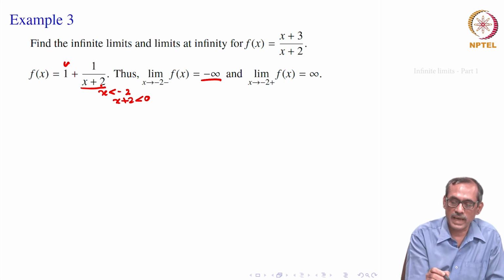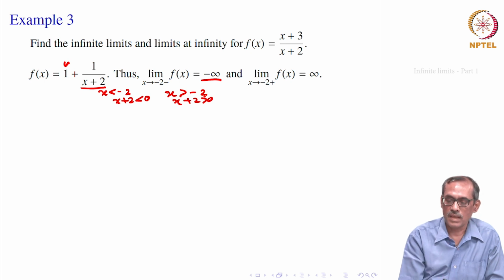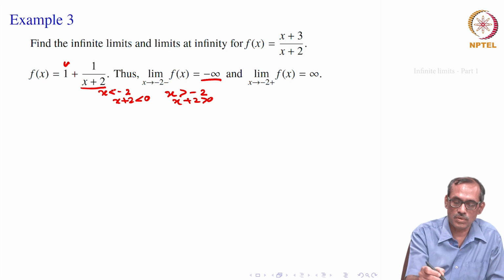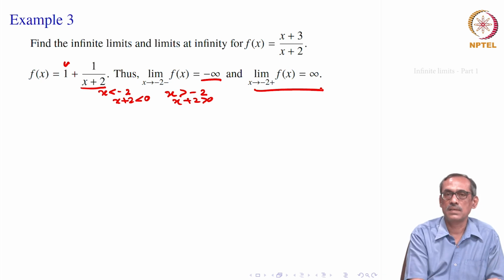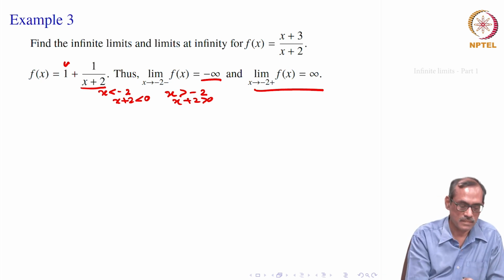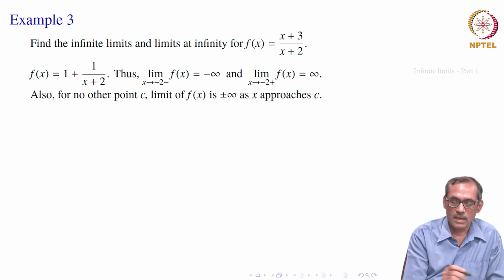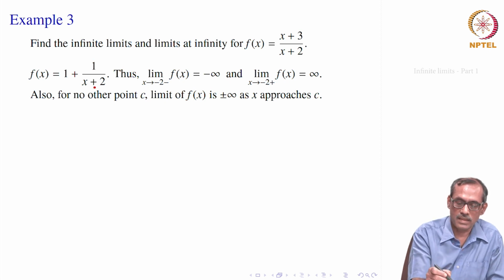Now, when x is bigger than minus 2, that gives x + 2 positive. So, 1/(x + 2) goes to plus infinity, and then the 1 gets absorbed. So, you get the limit as x goes to minus 2 from the right is infinity. And if you take any other point c, that is not minus 2, then this remains bounded.